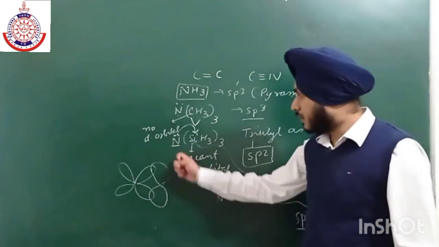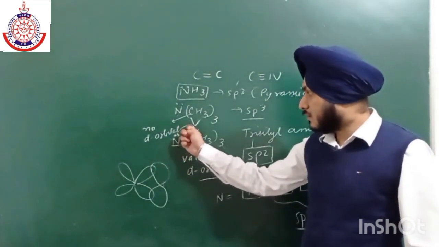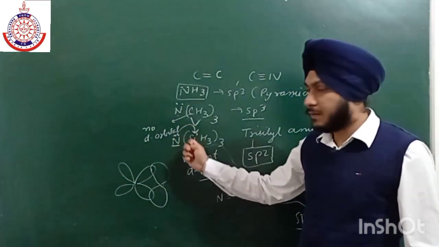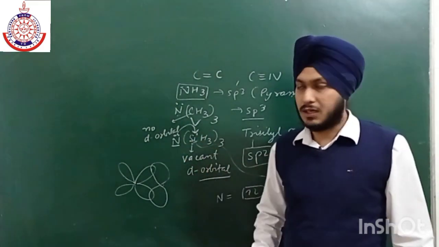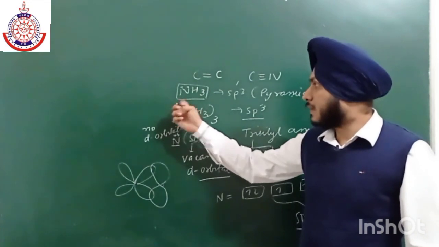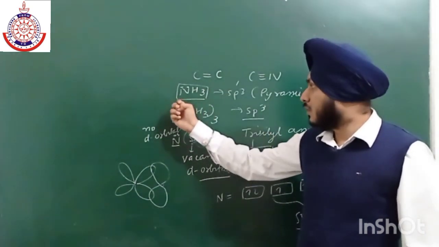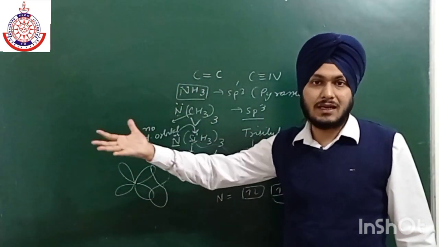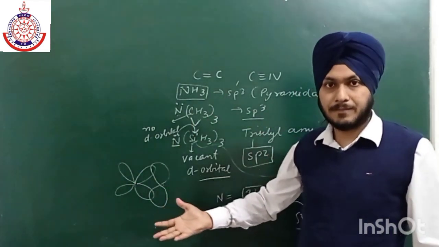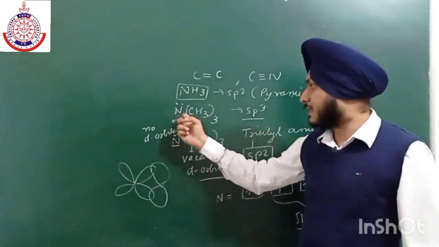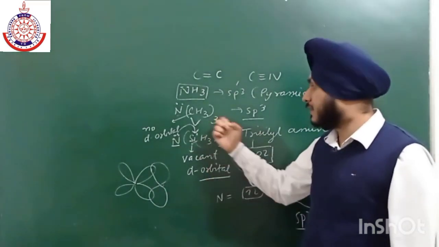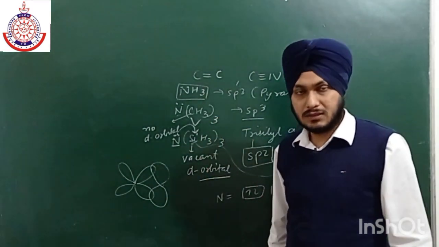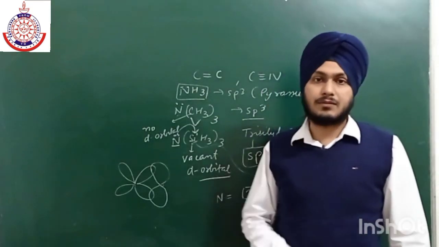This nitrogen already donates its lone pair to silicon, so the lone pair is not available for further donation. But here the lone pair is available to donate to any other species, like any Lewis acid. So that is why the basic character of trimethylamine is higher than that of trisilylamine. Trimethylamine is more basic, and this is a very important question.